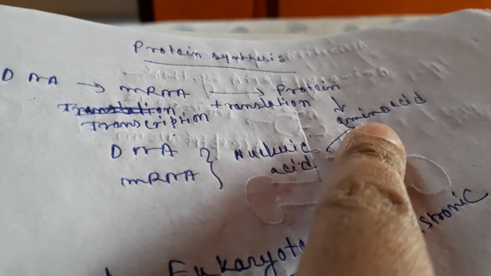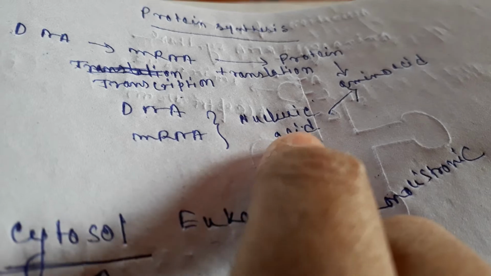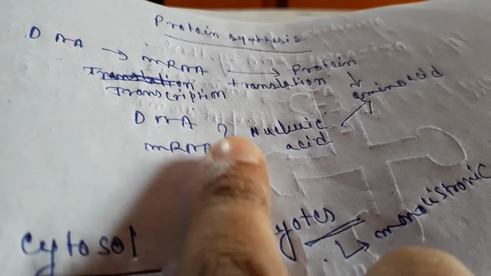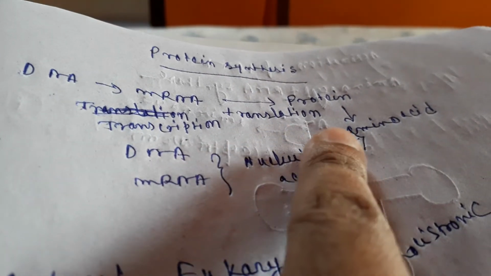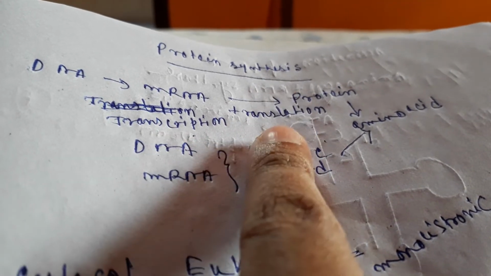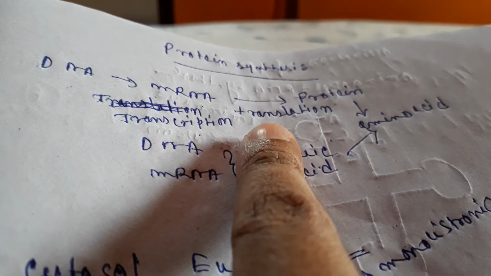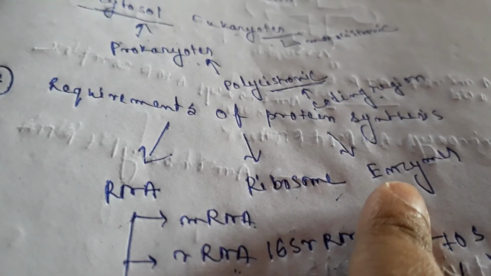Protein consists of an amino acid sequence, and DNA and mRNA consist of a nucleic acid sequence. So genetic information passes from the nucleic acid sequence to the amino acid sequence. Today I'll explain the last part, the translation event in prokaryotes. Before going to the topic, I have to tell you about the requirements of protein synthesis. There are three requirements: RNA, ribosomes and enzymes.